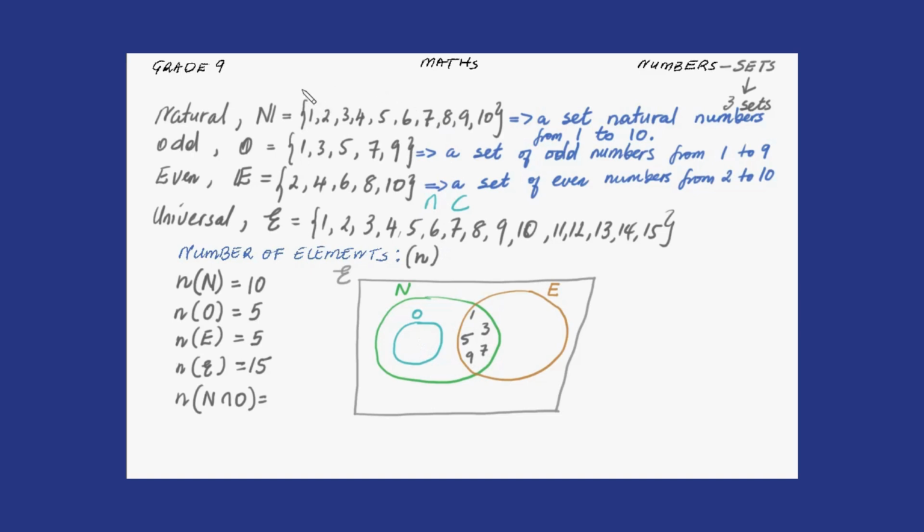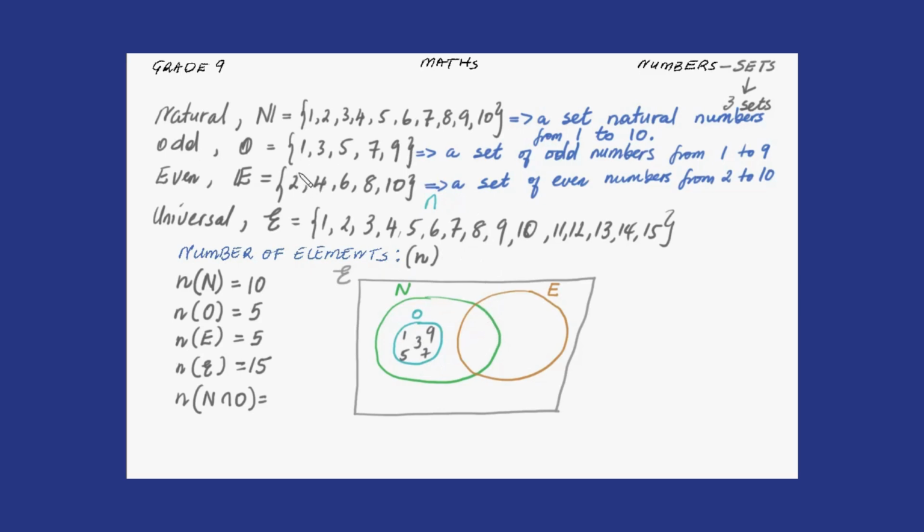Let me get rid of those numbers quickly. Right. So these numbers should be in this set: 1, 3, 5, 7, 9.